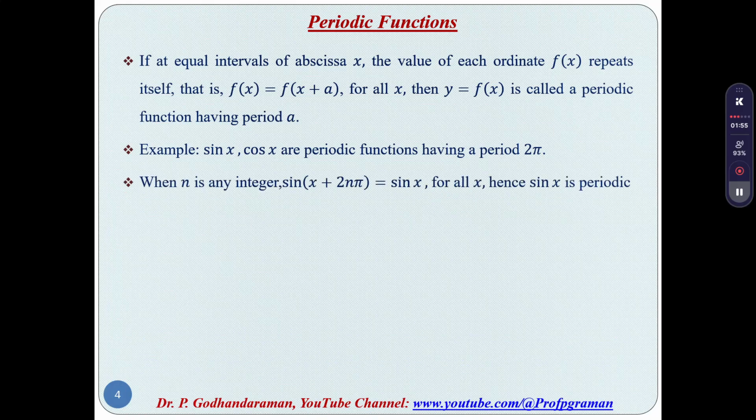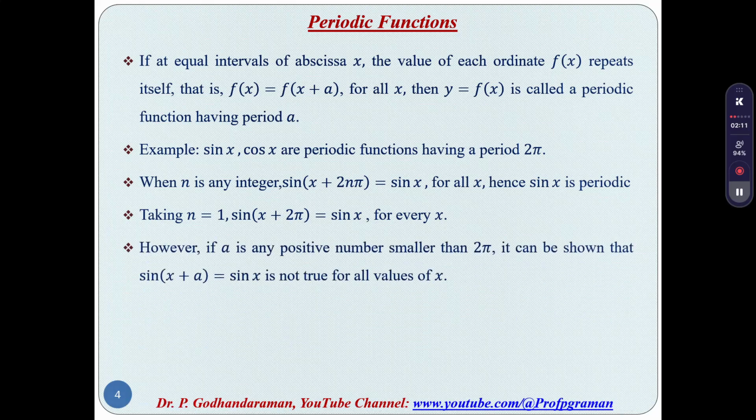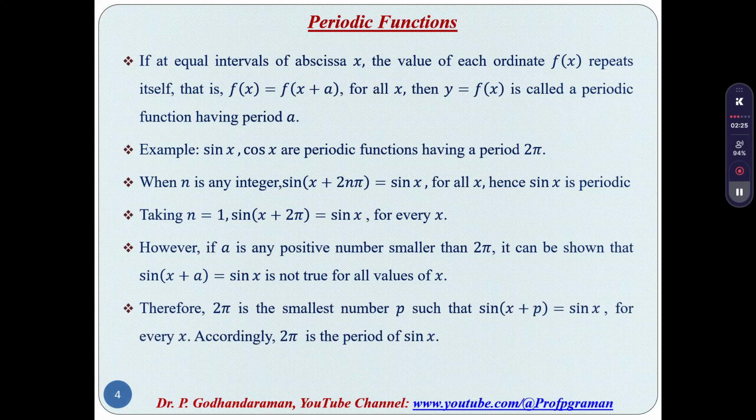When n is any integer, sin of x plus 2n pi equals sin x for all x, hence sin x is periodic. When I give n the value 1, sin of x plus 2 pi is nothing but sin x for every x. If a is any positive number smaller than 2 pi, it can be shown that sin of x plus a equals sin x is not true for all values of x. Therefore, 2 pi is the smallest number p such that sin of x plus p equals sin x for every x. Accordingly, 2 pi is the period of sin x.